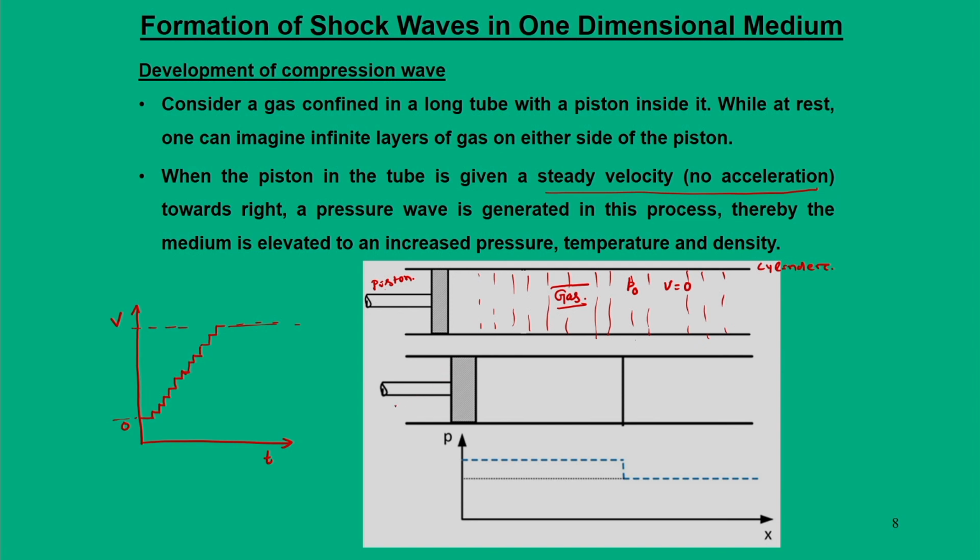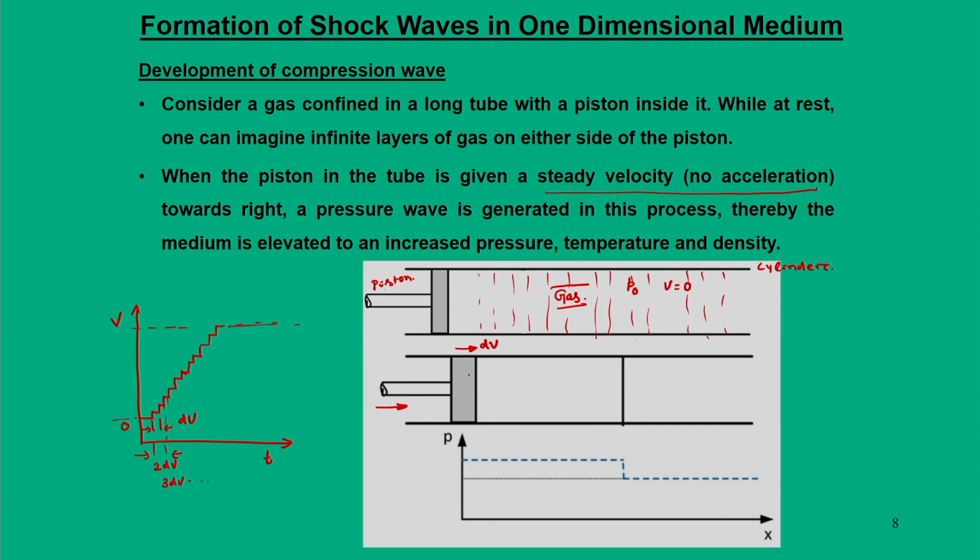So, I give a very small step, which we can say is a small dV, and at the second instance it becomes twice dV, and at the third instant it becomes thrice dV, and so on. Now, when we give the first instant steady velocity dV to the piston, the piston tries to move at a certain velocity.